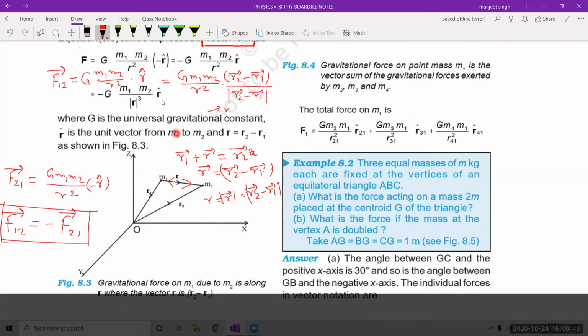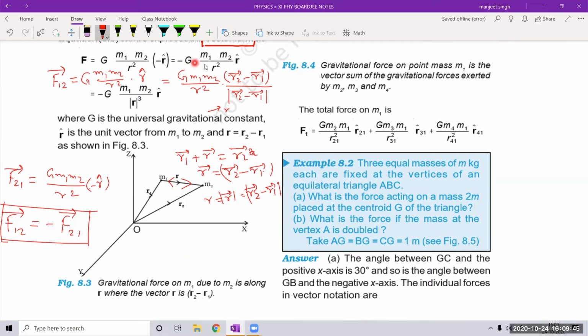So some misleading things are there in this book. You just don't be confused. You understand what is being told here. Unit vector r will be attached here when we find the force on 1 by 2, and this unit vector minus r will be attached when the force on 2 by 1 is calculated, right?